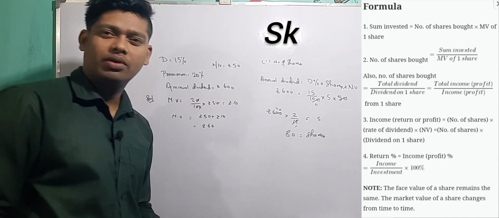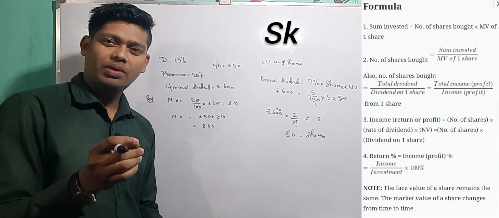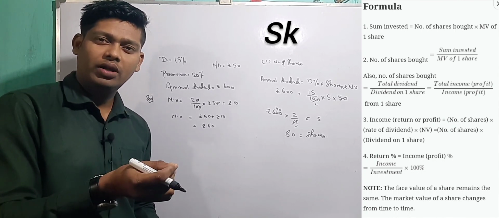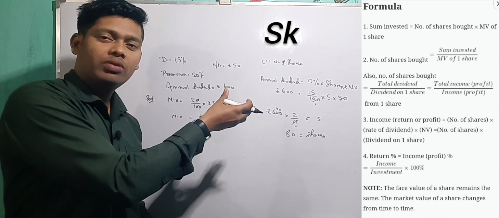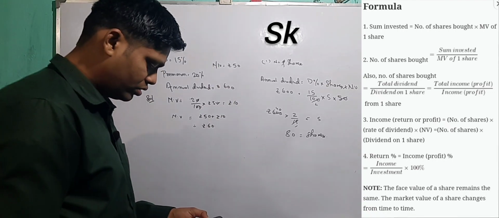In your book there are many methods, but we will follow a simple method: whatever values we have, according to that we will write the formula and see whether we are getting the answer or not. If this formula is not possible, we will see any other formula. So there is no mugging up.